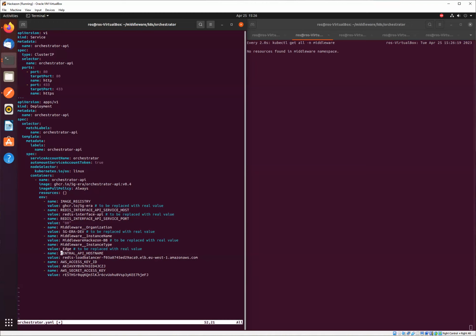The central API host name is the host name of the central API, an additional API that we'll be using to recognize in which organization we are. This central API will allow us to make our newly deployed middleware available for the other middlewares to be used. And also it will keep track of the currently registered and available instances.